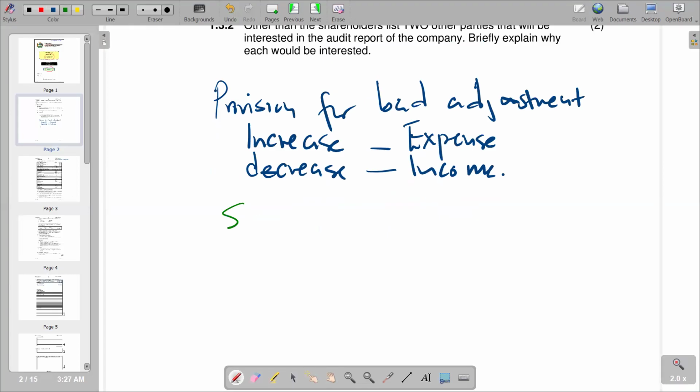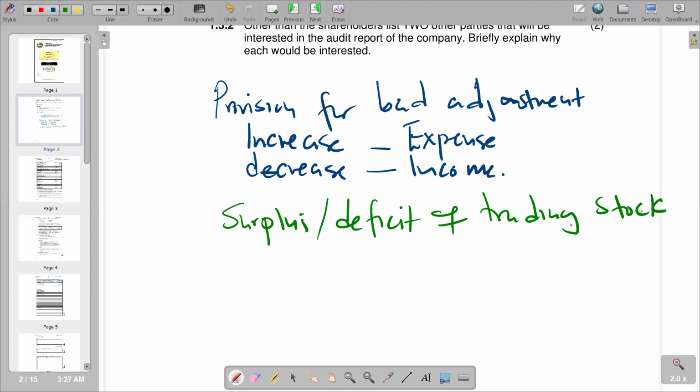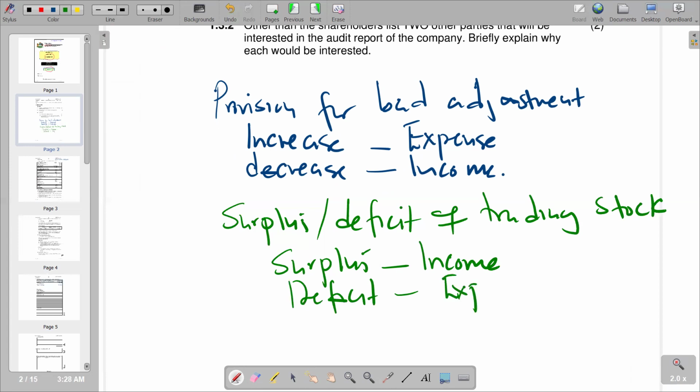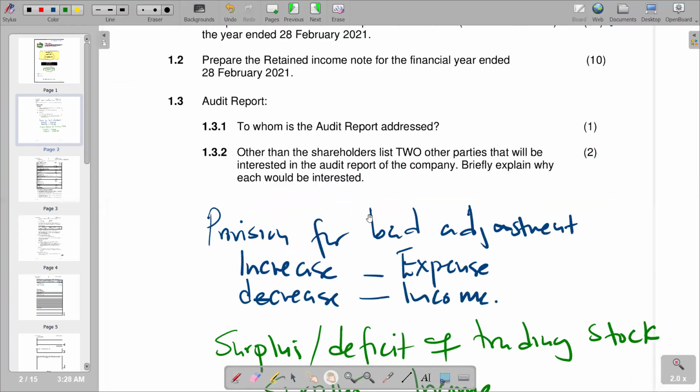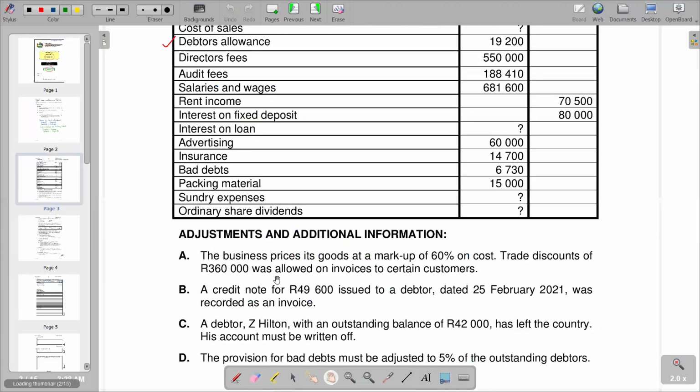Surplus or deficit of trading stock. Remember, if it's a deficit, it is to go under expenses. So we can as well try to check for these two items. We can start with checking our provision for bad debts adjustment, whereby we calculate the provision for bad debts for the current period, and then we compare it with the previous period, so that you can see if there is an increase or a decrease.